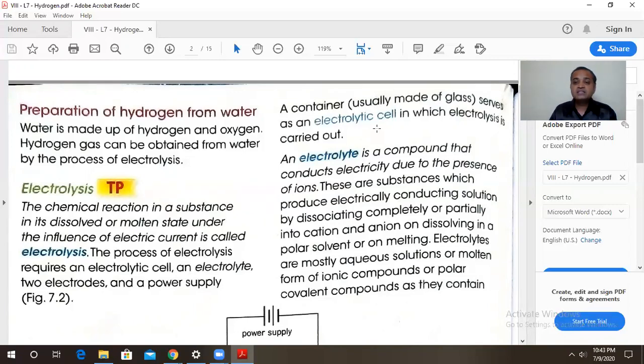Now, these electrolytes are mostly the aqueous solutions. Means a salt is taken. Salt, anything that contains positive and negative charge is your salt. When you dissolve this salt in water, that is the aqueous solution of that salt. So, electrolytes are mostly the aqueous solutions or the molten states. Molten, as I have told you, metal can be melted. That's called as the molten state. So, electrolytes are mostly the aqueous solutions or molten form of ionic compounds or the polar covalent compounds which contain ions.